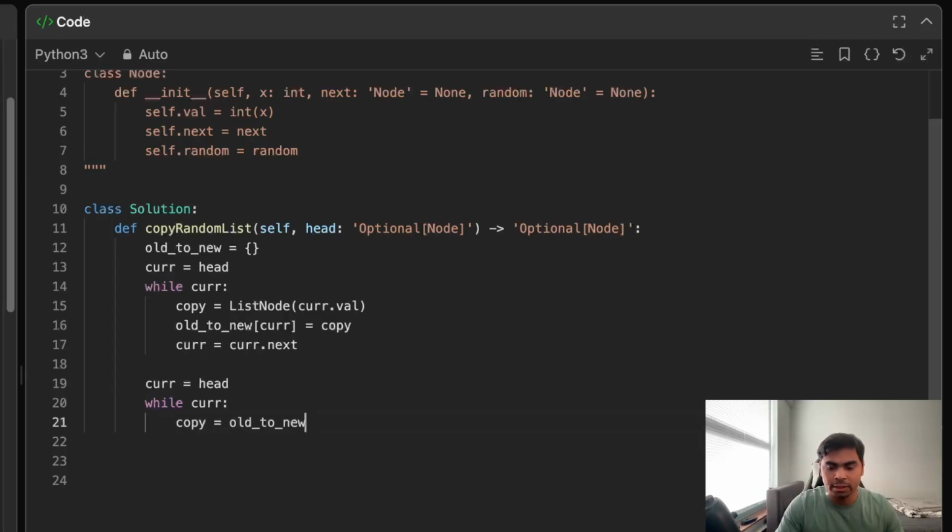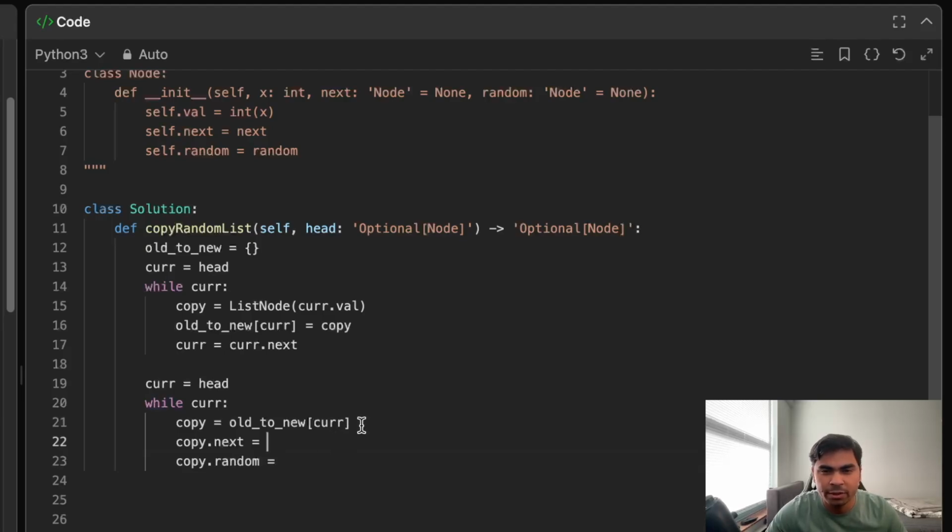So I have the copy, the new linked list's first node. Now copy.next is what we need to set first, and copy.random is the second pointer that we need to set.